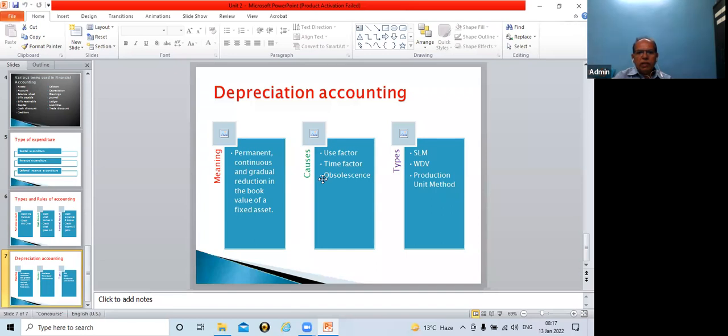So depreciation is the gradual reduction in the book value of fixed assets, and this happens because of use, wear and tear, time. As the time passes, the value of assets goes on decreasing. And obsolescence, as new technology comes, old things go out, and then new things come.